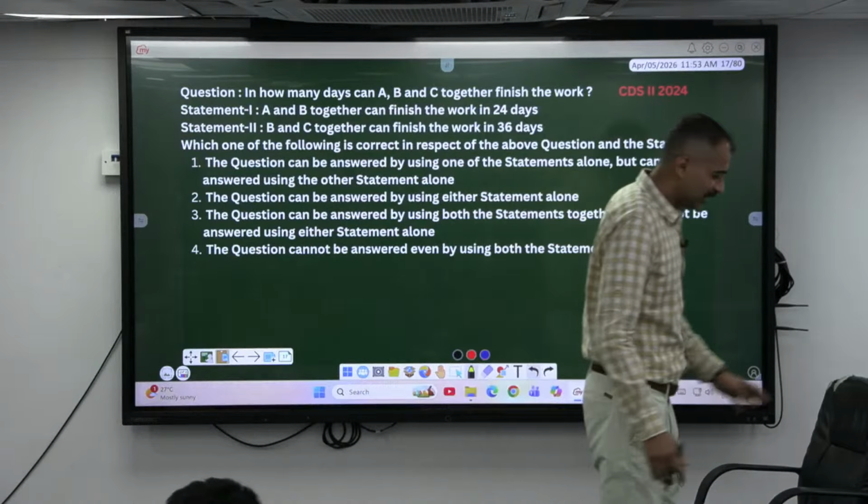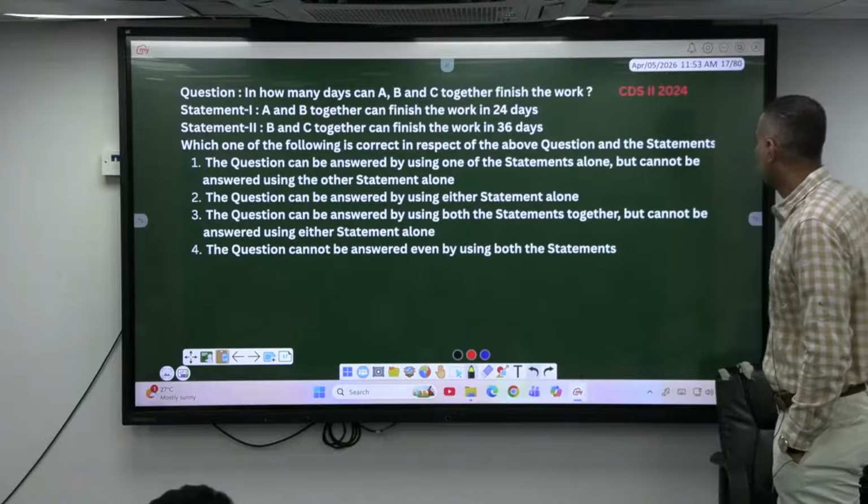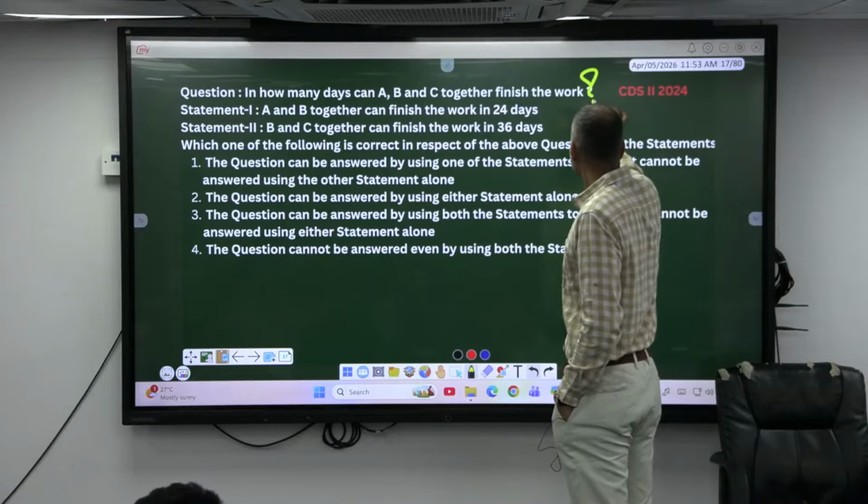Okay, it is one side of the page, then one page question. In how many days ABC together finishes the work? Statement 1, A, B together can finish the work in 24 days. Understand, this is the question we have to answer.